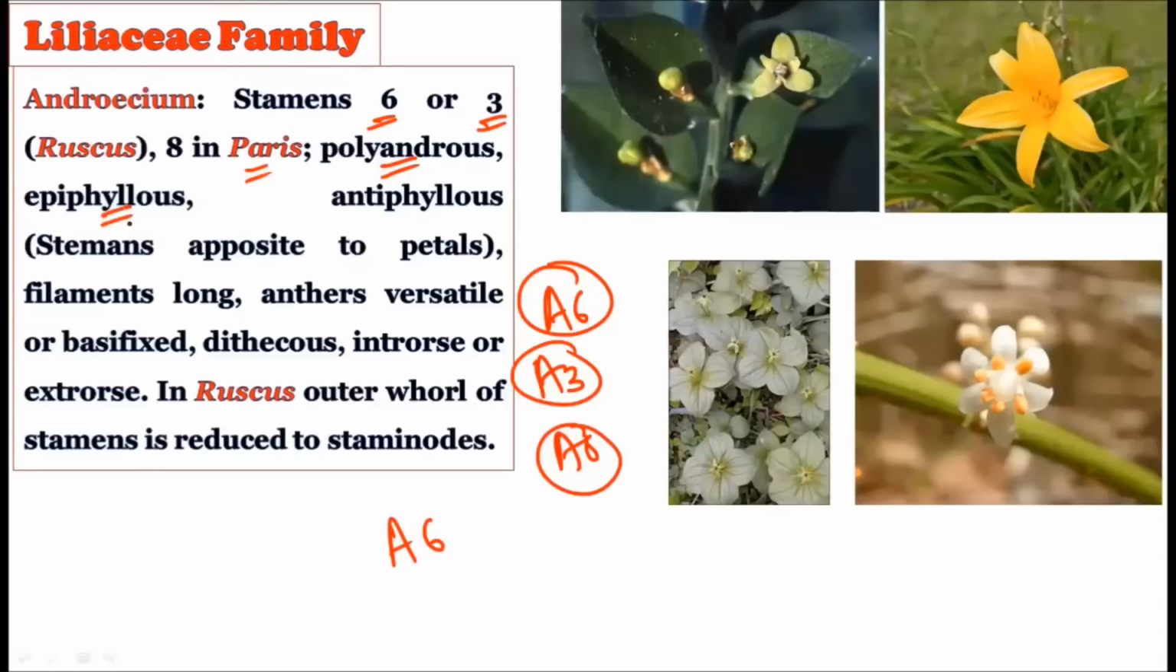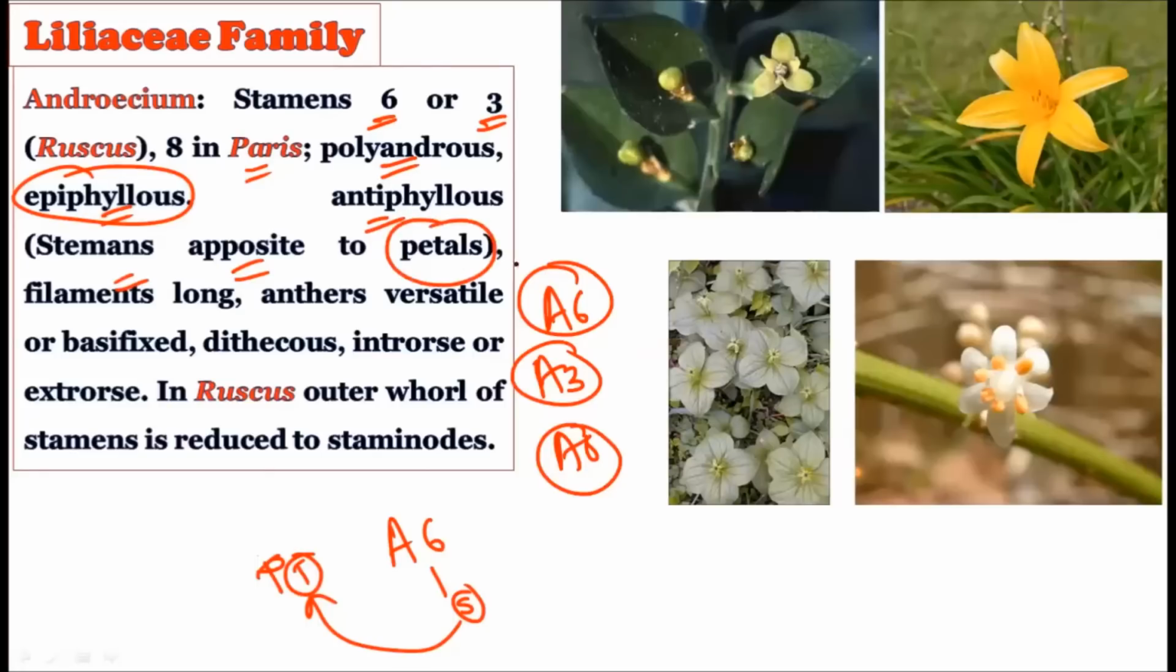Then they are epiphyllous, that is, the individual members of the androecium, the stamens, are attached to the individual members of the perianth, that is the tepals. So the epiphyllous condition is there, just like the epipetalous condition when the stamens are attached to the petals, right? But here the stamens are attached to the tepals, and hence the epiphyllous condition. Then the antiphyllous condition is also found, which literally means the stamens are present opposite to the petals. Whatever tepals are there in the perianth, the stamens are exactly opposite to these petals or tepals. Such a condition is called the antiphyllous condition.